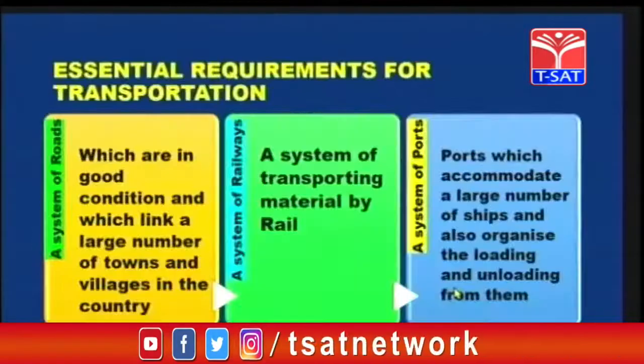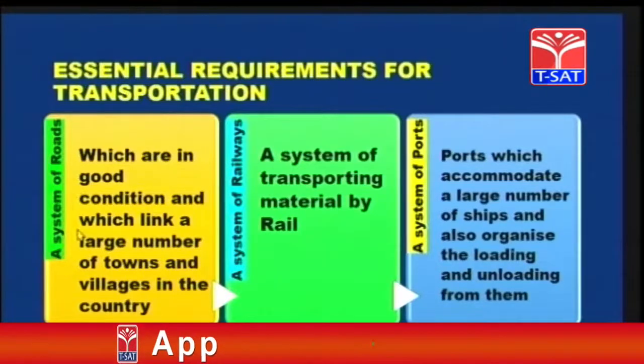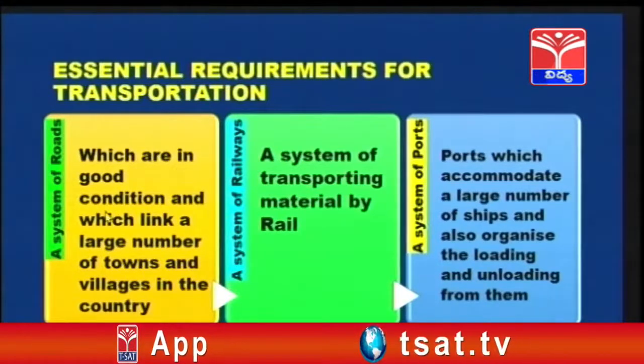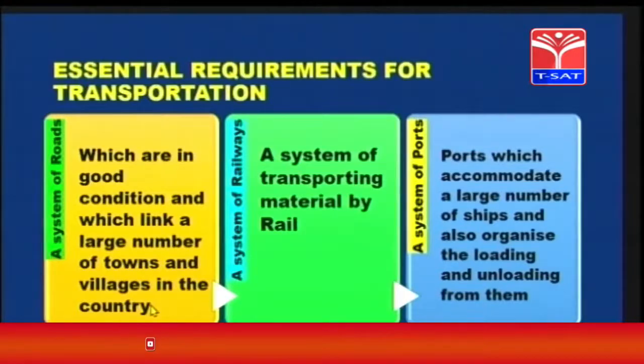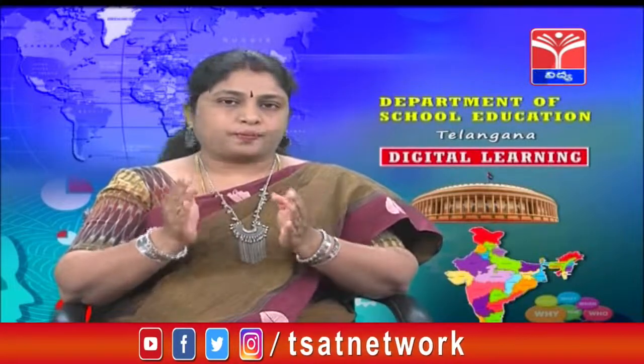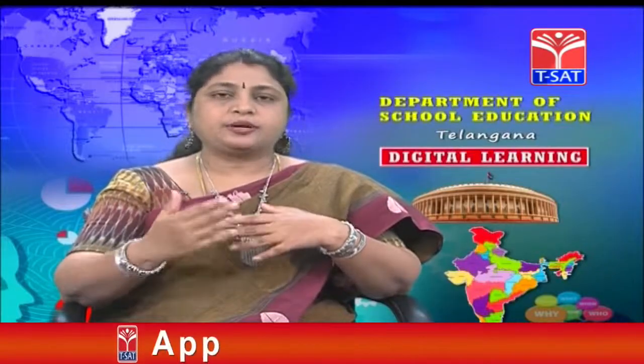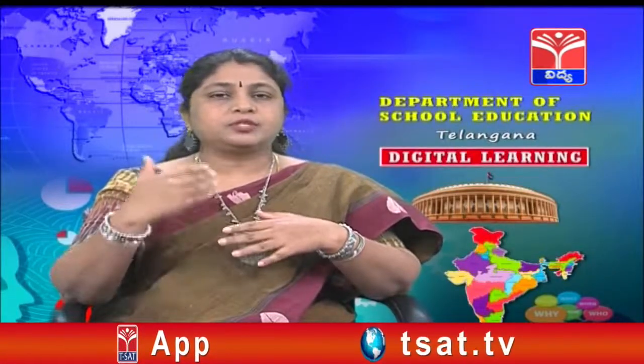So what are the essential requirements for transportation? First is a system of roads which are in good condition and which link a large number of towns and villages in the country. See, if roads are not proper, how will the goods be transported? It is not easy to transport the goods quickly.